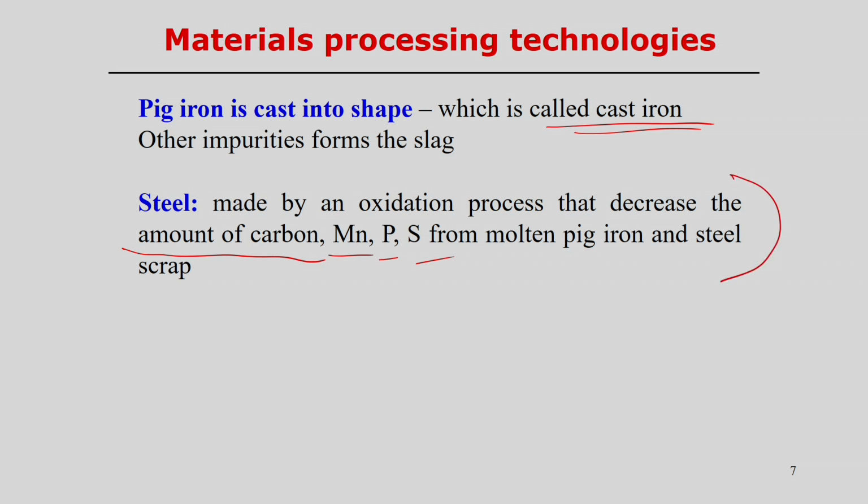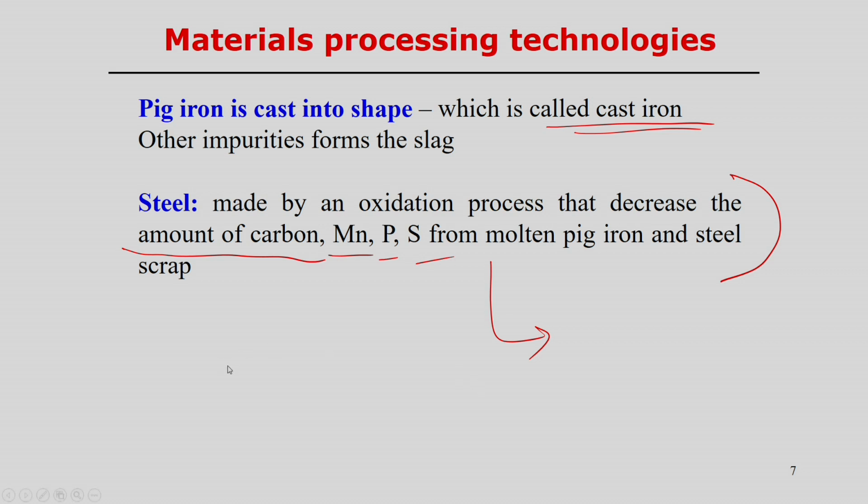During the removal of these different components, carbon, manganese, phosphorus and sulfur, steel scrap can also be added, and finally we can make the desired shape of the steel product.